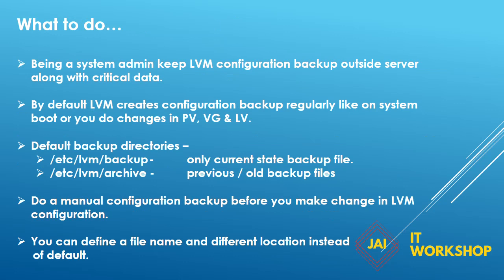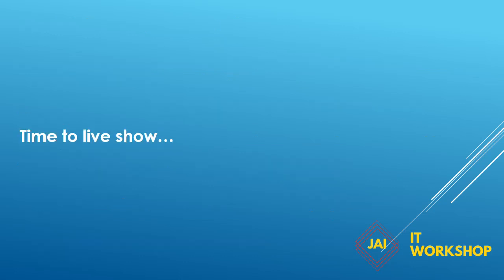Suppose you are going to add some space to a logical volume or a volume group, or you are adding a new PV, such kinds of activities. It is mandatory that you take a manual backup of the configuration before doing any experimental work or live work on the server. When you do a manual backup, there is an option available: you can store the file at a different location, or you can even change the file name.